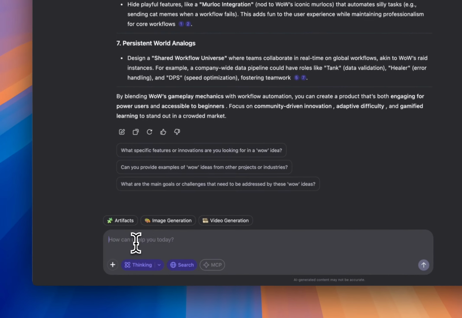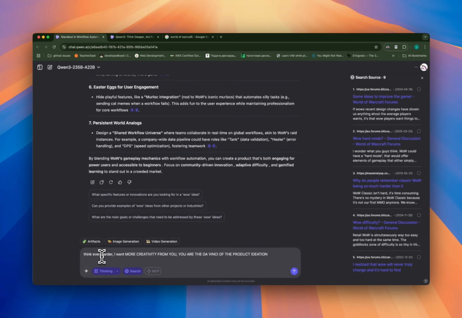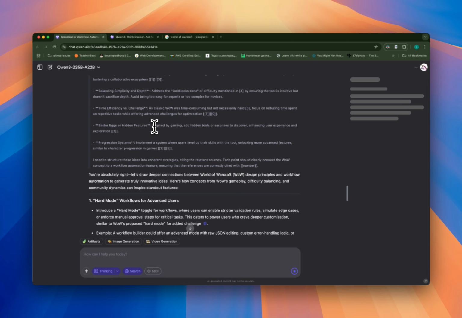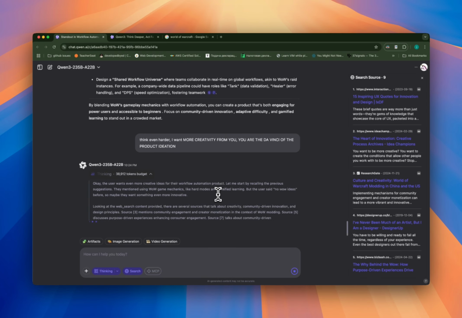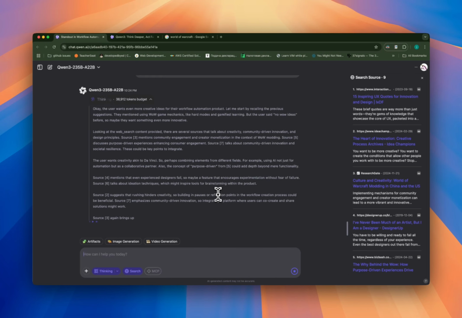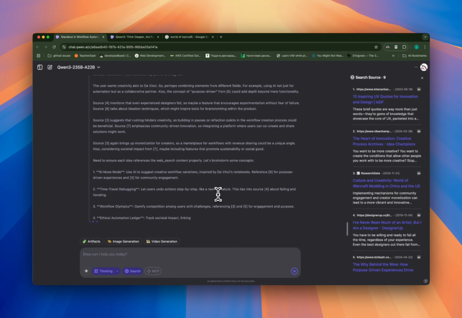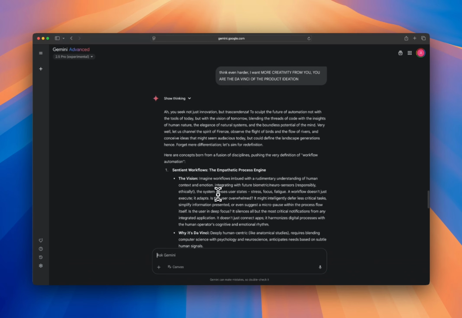Funny. You know what I'm going to say? I'm going to say the exact same thing. And let's see. So this guy is now going to continue with World of Warcraft. So it is what it is. We're testing these models with exactly the same prompts. We're not going to treat them differently. So it is what it is. Now let's go back to Gemini.